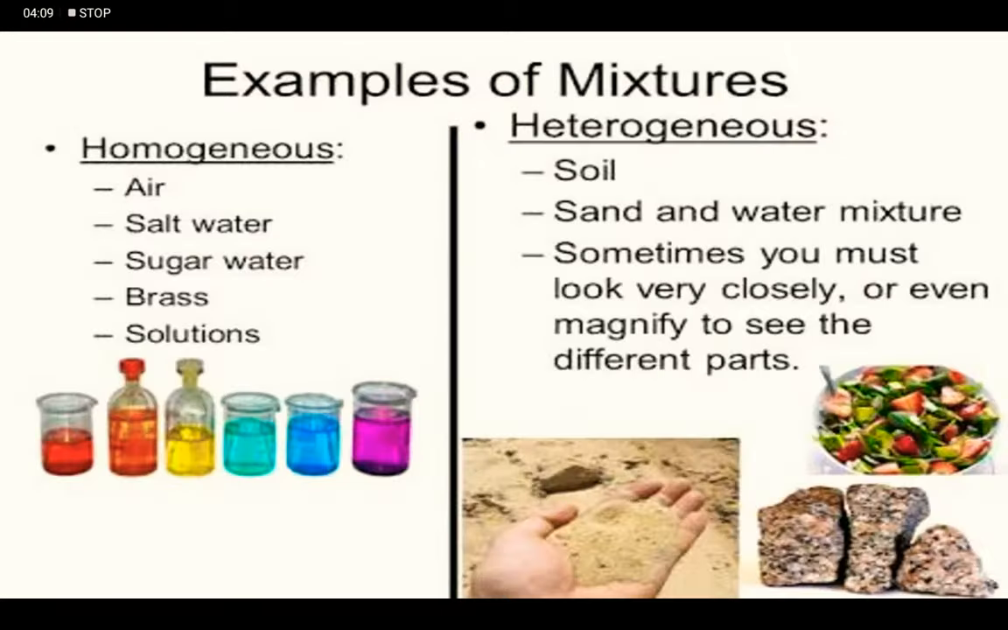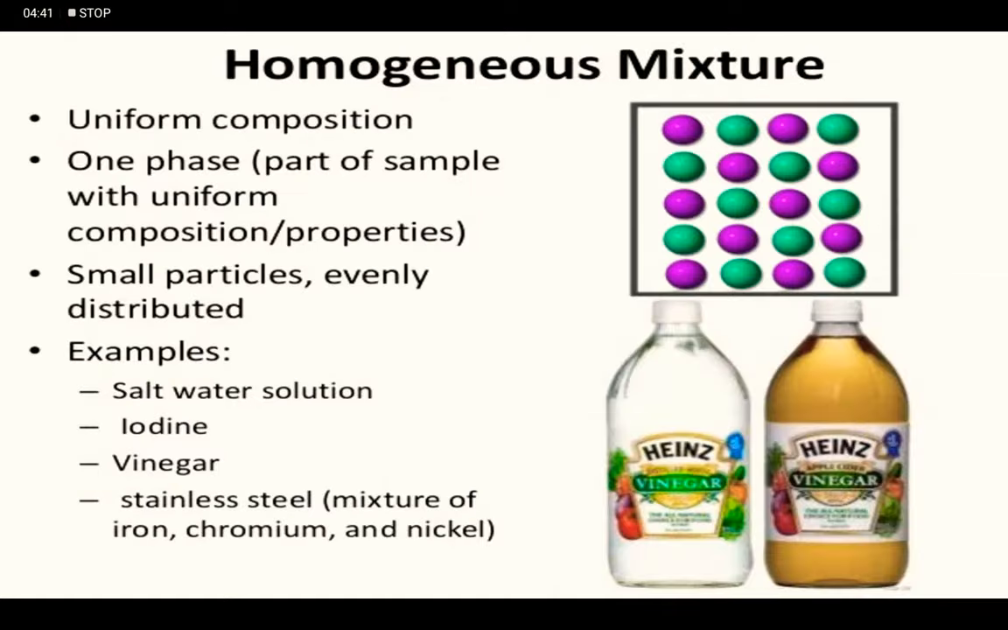Just have a look at the different types of mixtures we come across in everyday life. Air, salt water, sugar water, brass, solutions are examples of homogeneous mixtures, while soil, sand and water, fruit salads are examples of heterogeneous mixtures. So, a mixture is said to be homogeneous if its constituents are uniformly mixed, it has the same composition and it has the same properties throughout.